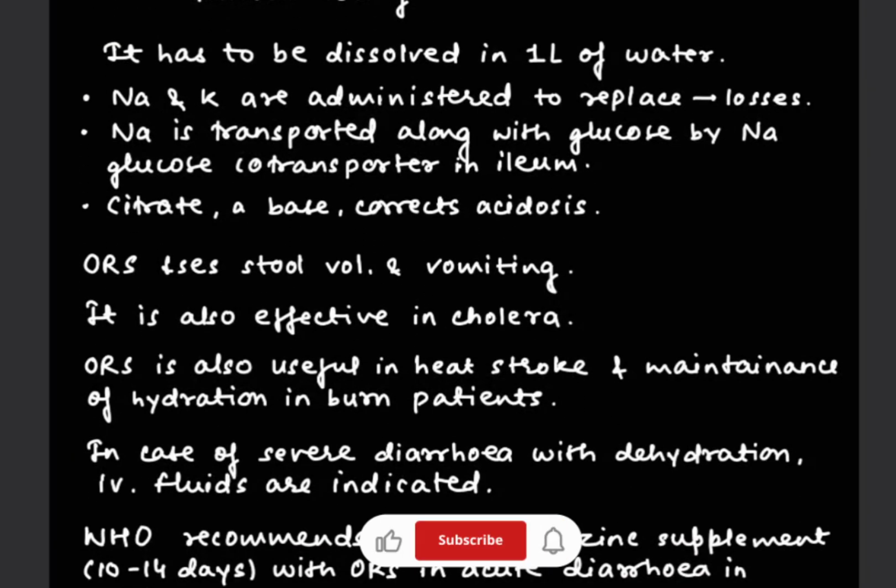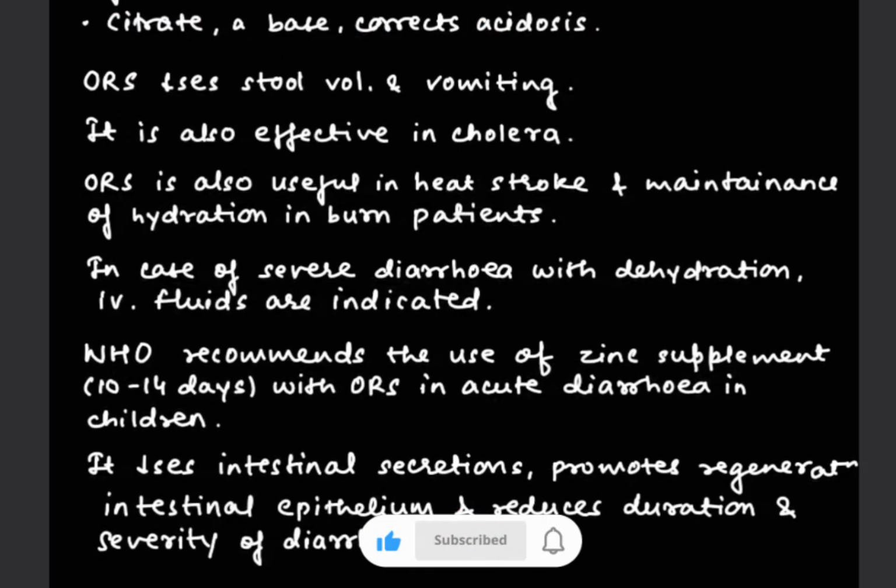Now the sodium and potassium are administered to replace the losses, and sodium is transported along with the glucose by the sodium glucose co-transporter in the ileum. Citrate acts as a base, so it corrects the acidosis. What are the functions of ORS? ORS decreases the stool volume as well as vomiting, and it is also effective in cholera. In addition, it is useful in heat stroke or maintenance of hydration in burn patients.